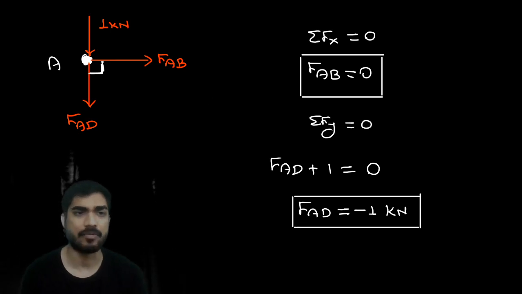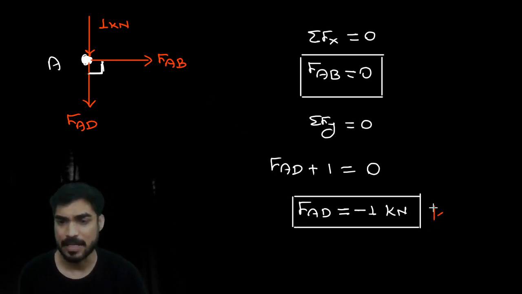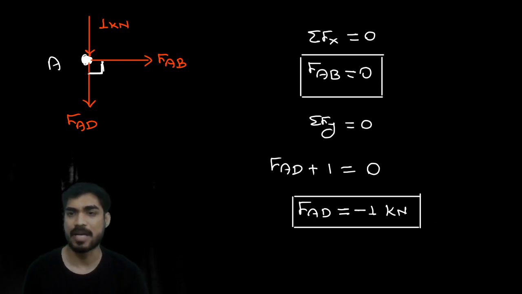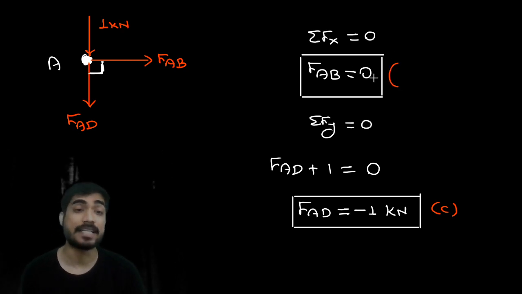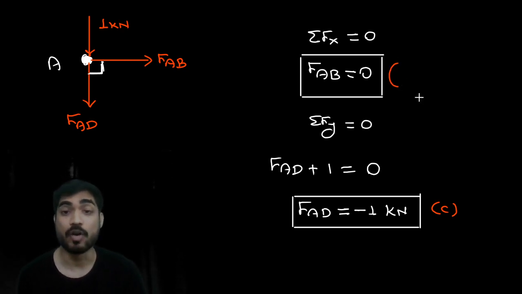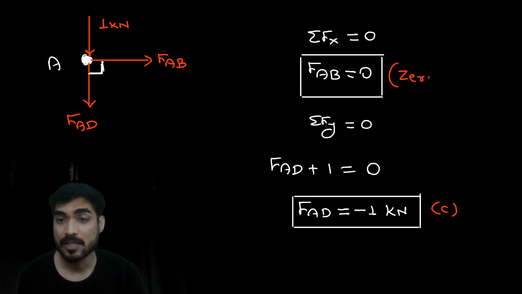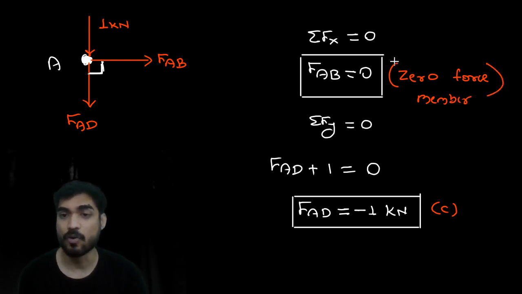FAD is negative, so it is a compression member, subjected to compressive force. But here the force is 0. So what is this, beta? If the force in any member is 0, what does it mean? It is a zero force member.